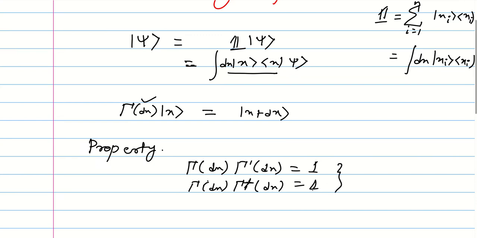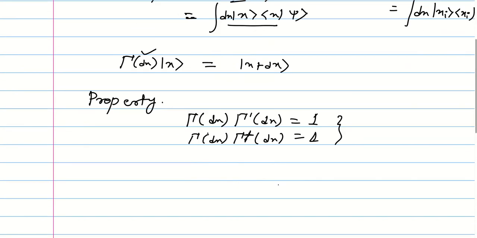So these two define a unitary operator. So this is the adjoint. If it is some polynomial function, in that case this will be the complex conjugate.